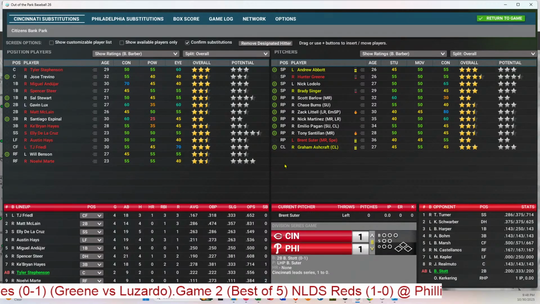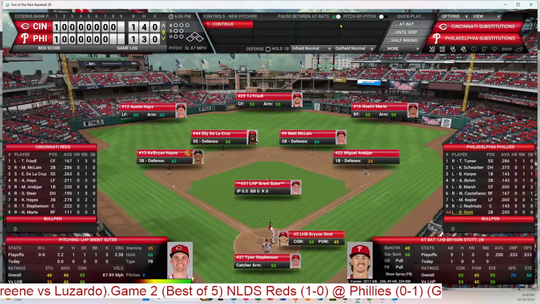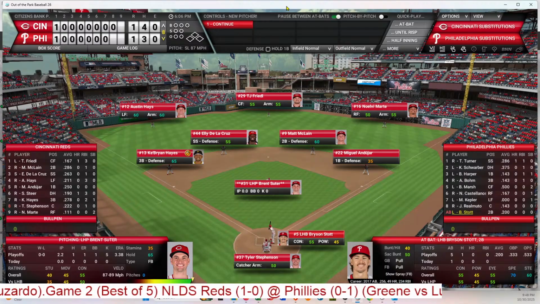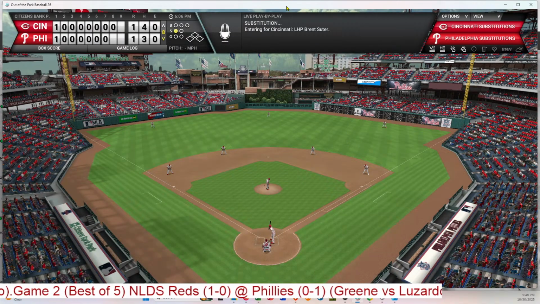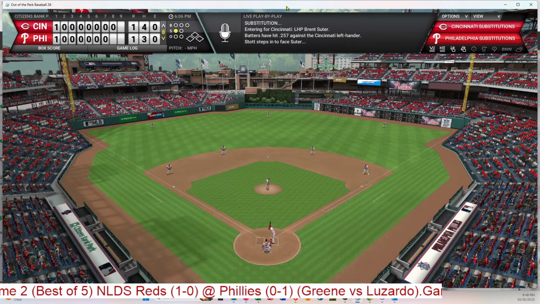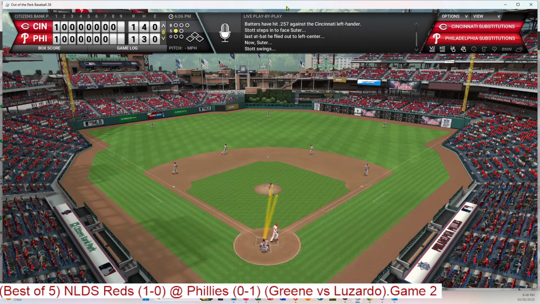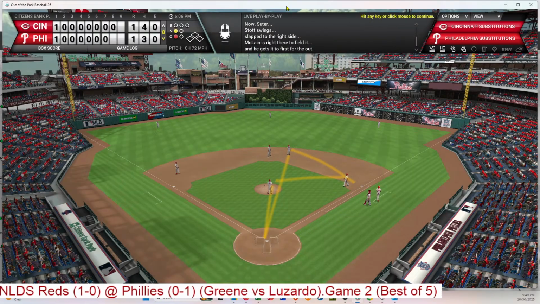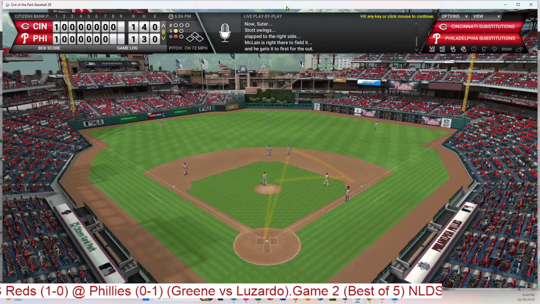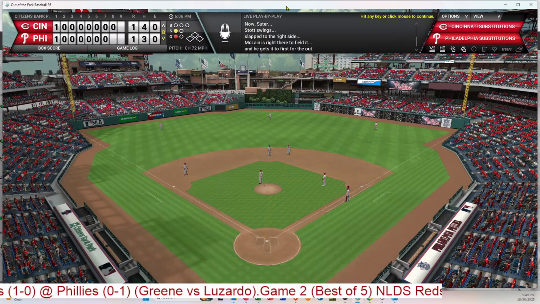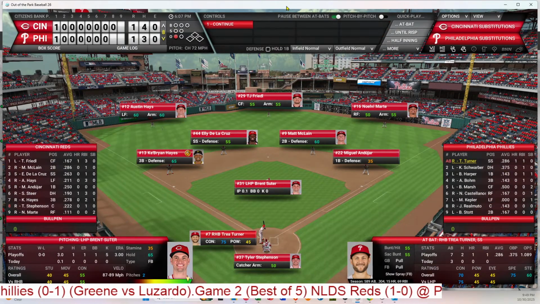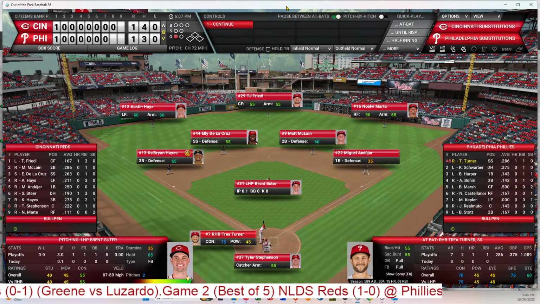So it will be Stott, Turner, and Schwarber as the Phillies try to do something. It's not much so far, but it's still tied 1-1. So here we go. One strike pitch to Bryson Stott. That is a ground ball to McLean at second and throwing to first, and that's one out. Not a lot has been going on. Great pitching performances so far since the first inning for both teams. And it will be Trea Turner. Turner is 0 for 3, has struck out once. Bottom of the 8th inning.